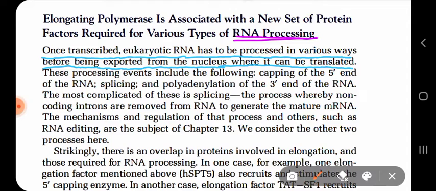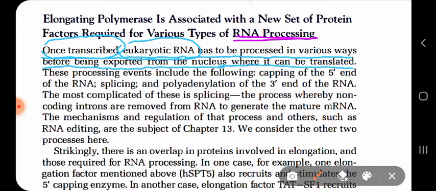It can occur, but it is not so much stable if you compare with DNA structure. Okay, so once transcription is done, the eukaryotic RNA has to be processed.